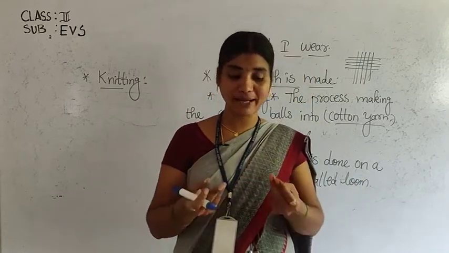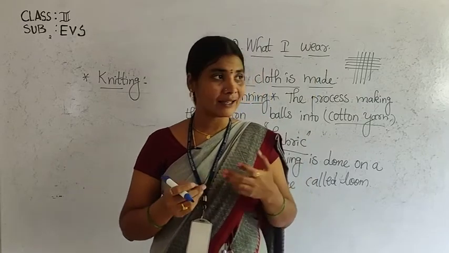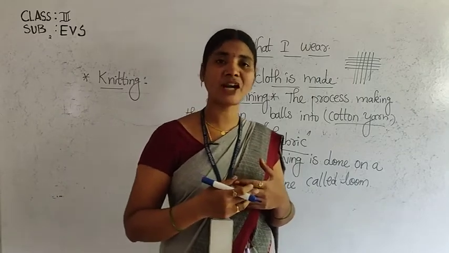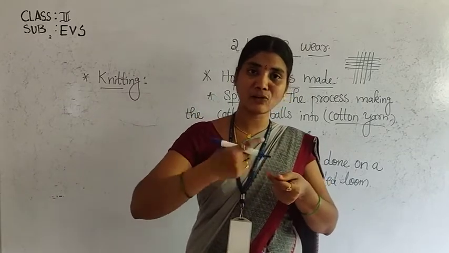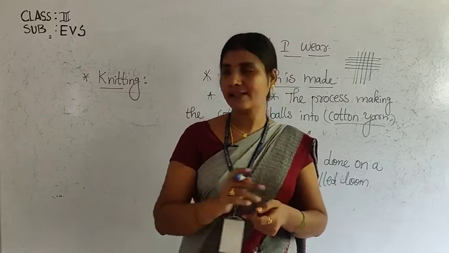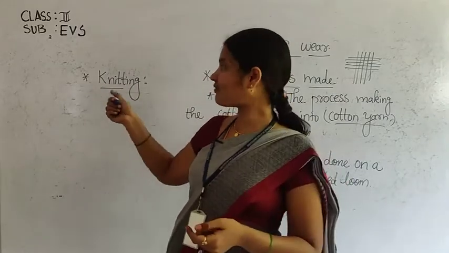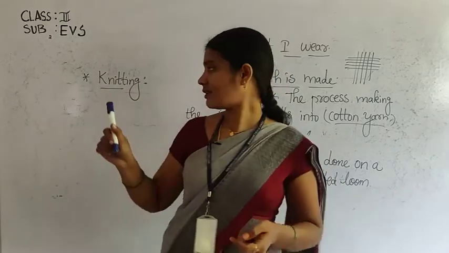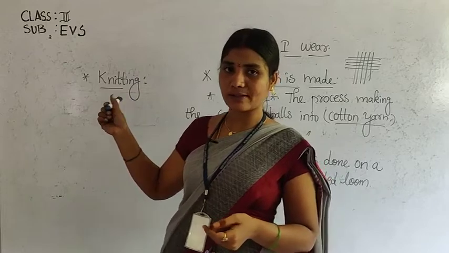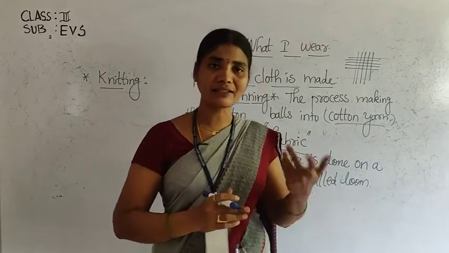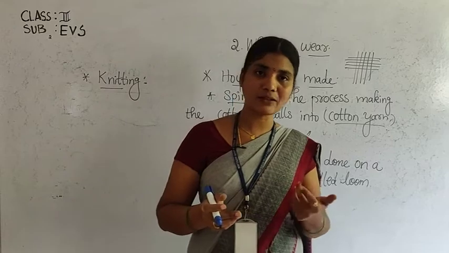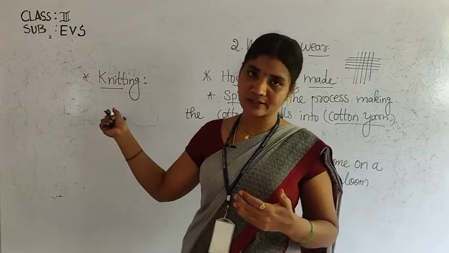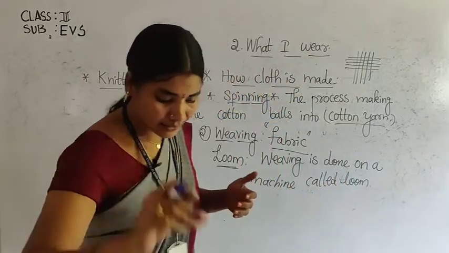It is done by hand also. Mostly our mothers do it. Whenever she has leisure time, she prepares woolen clothes using the two needles. Knitting is used for the preparation of woolen cloth. It can be done by hand, and we can also do this work using machines. So that is about knitting.